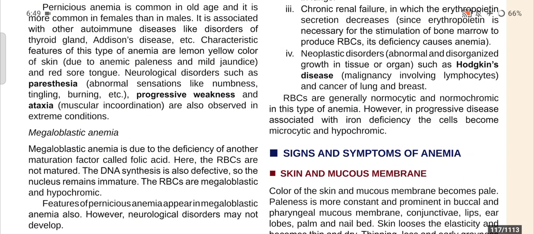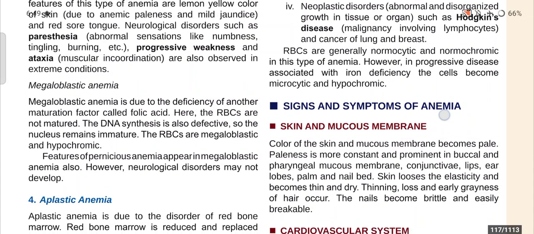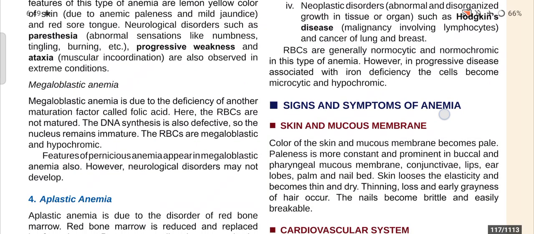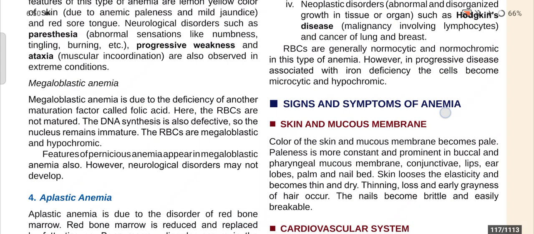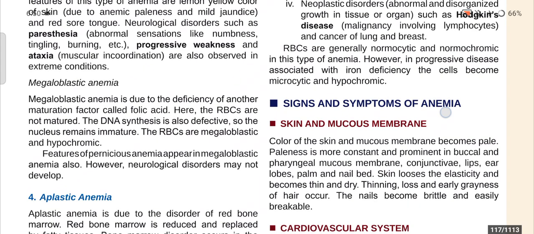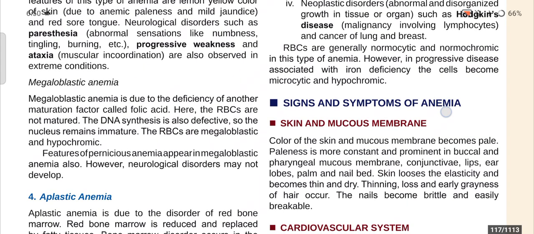Now, megaloblastic anemia. Megaloblastic anemia is due to the deficiency of another maturation factor called folic acid, and here the RBCs are not matured and the DNA synthesis is also defective. So the nucleus remains immature and the RBCs are megaloblastic and hypochromic. So the features of pernicious anemia appear in megaloblastic anemia also. However, neurological disorders may not develop.